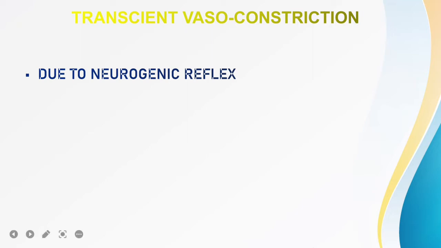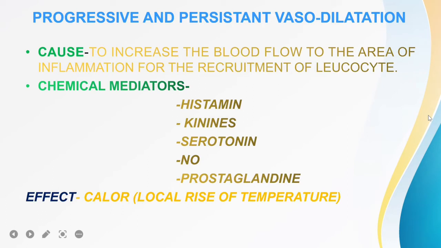Okay. Now, the next step is progressive and persistent vasodilatation. It's a very important step, progressive and persistent vasodilatation. Why is the vasodilatation occurring?